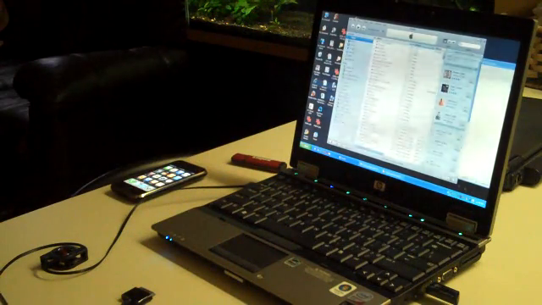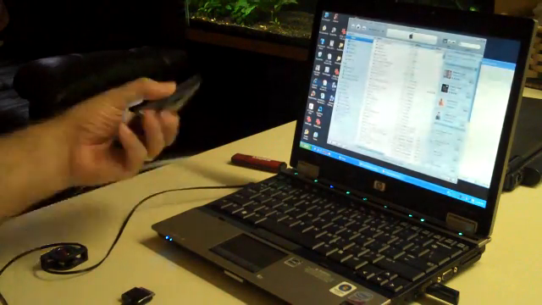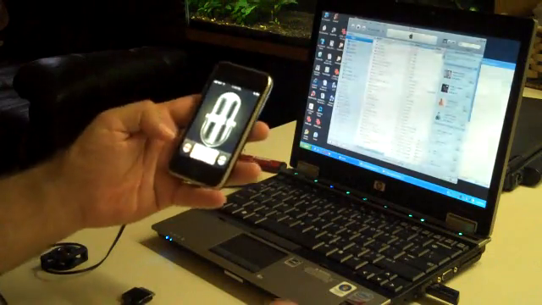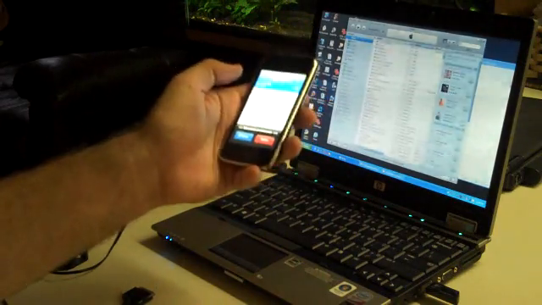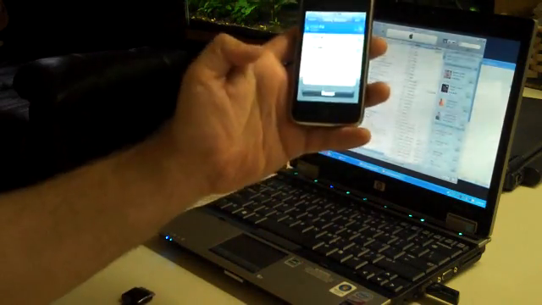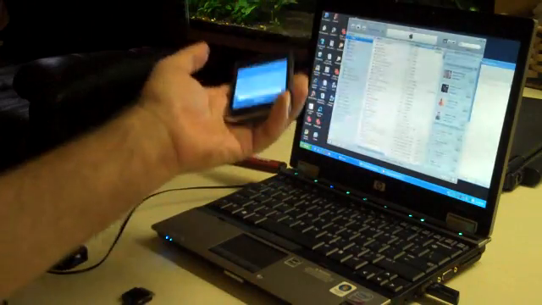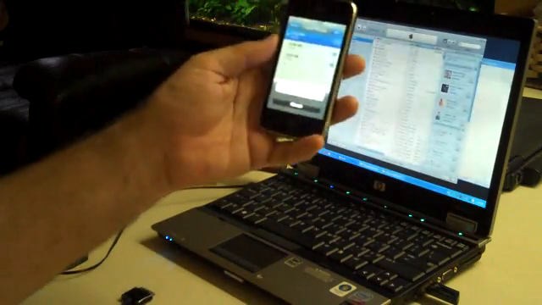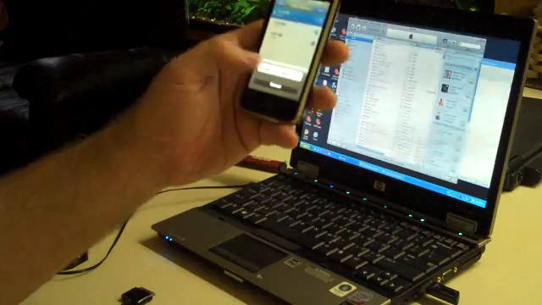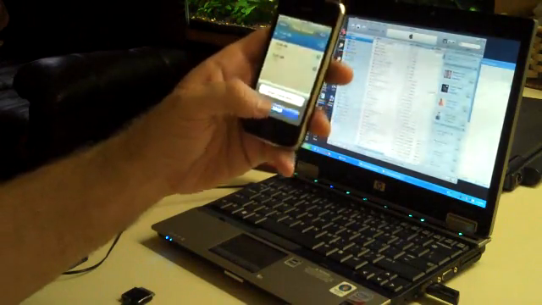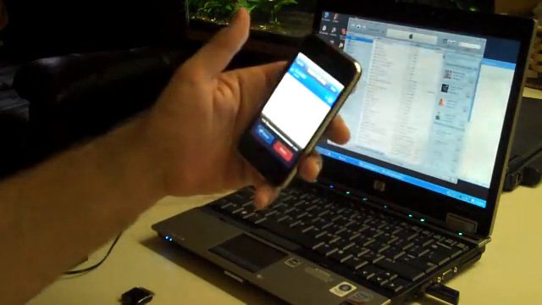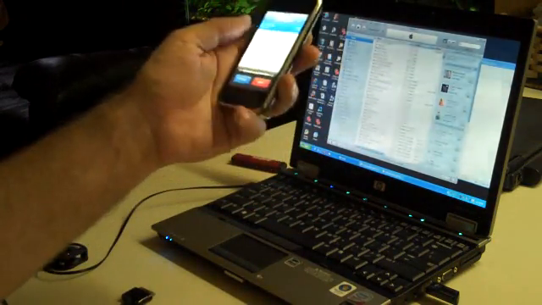I demonstrated how to do it with iTunes with two syncs, but I usually do it with one email to myself and then one single sync. It's really easy. If you go to Voice Memo, you select the memo that you want to email to yourself. You select Share, and then you select Email Voice Memo. Of course, in order to do this, you need to have an email application configured on your iPhone. So the one with iTunes and double sync will work on every iPhone.